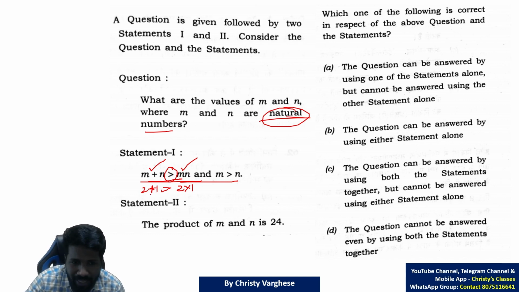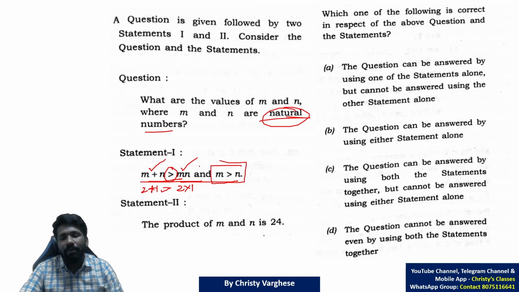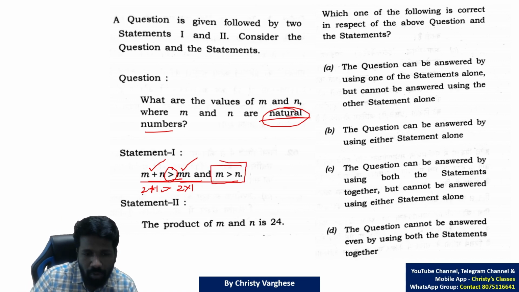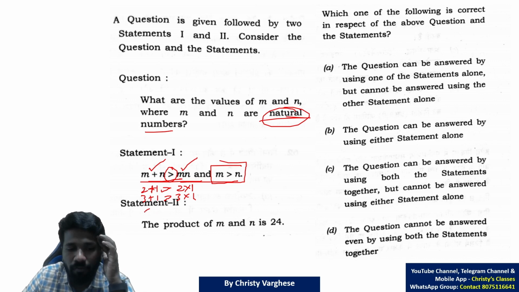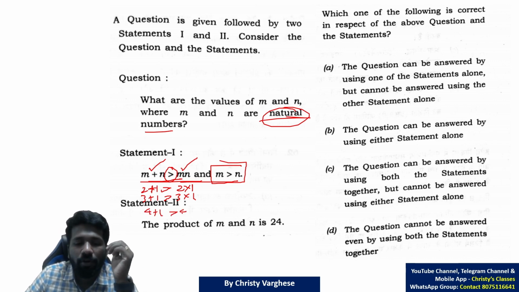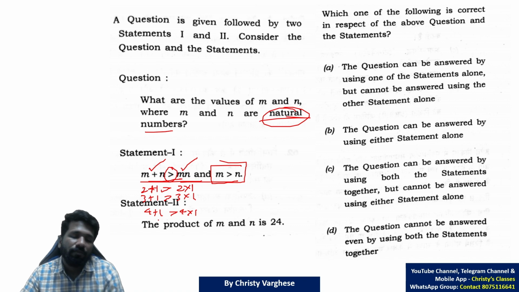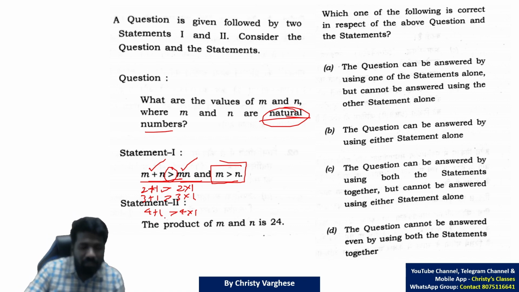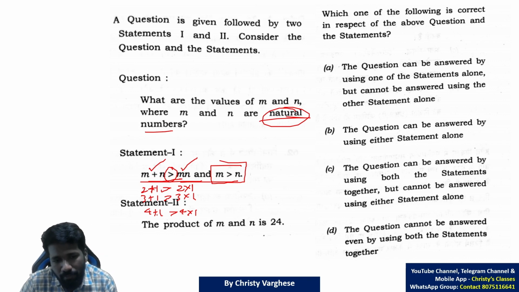Now some of you may be thinking, 1 plus 2, is it possible? No, because the question gives an extra condition, m greater than n. So 2 greater than 1. Okay. 3 plus 1 is greater than 3 into 1, 3. Now 3 plus 1, 4, is greater than 3. 4 plus 1 is greater than 4 into 1. 5 plus 1 is greater than 5 into 1. And infinitely many such numbers are there. If n is 1, whatever be the m, 2 or above 2, will satisfy this condition.